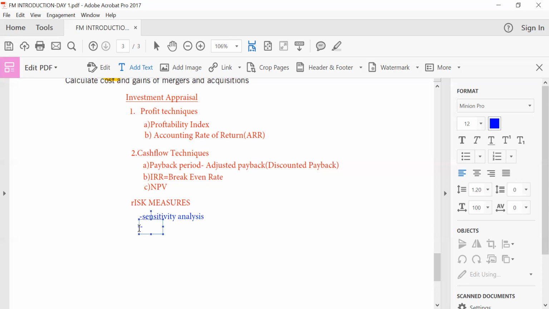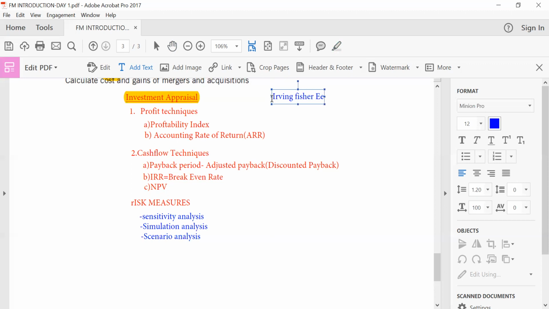We move on to issues pertaining to simulation analysis. We talk about issues also pertaining to what? Scenario analysis, right? Very, very important bit to look at. Going through all these bits and pieces will end issues of investment appraisal, right? Other important bits to talk about, we're talking about the International Fisher effect.